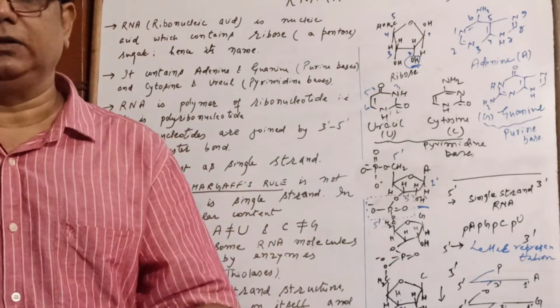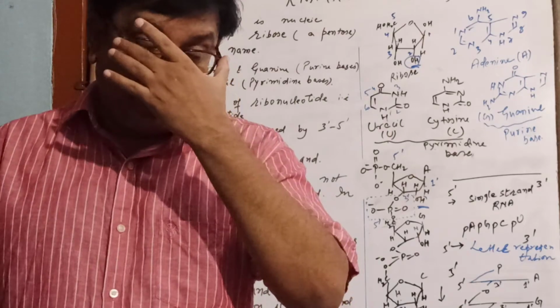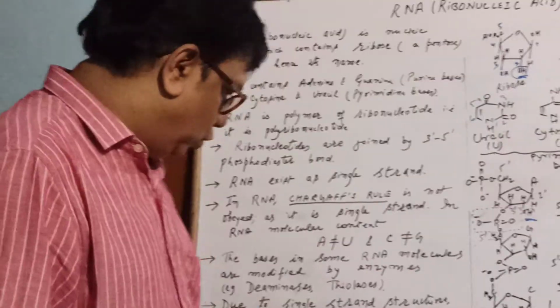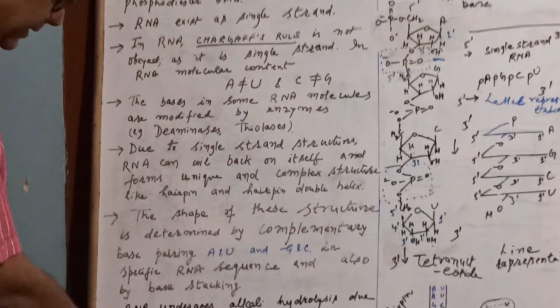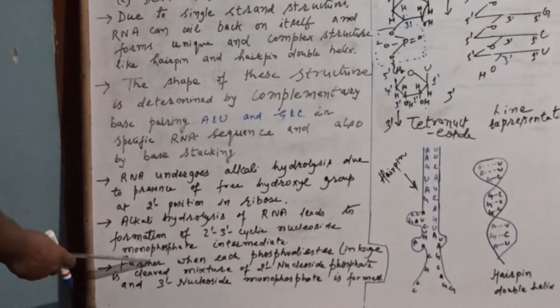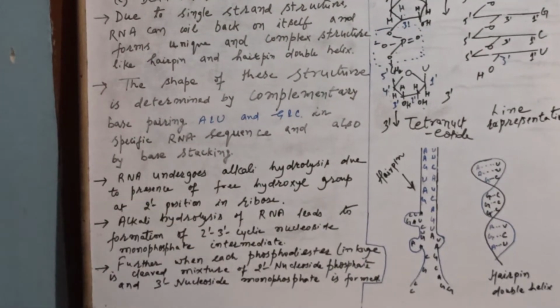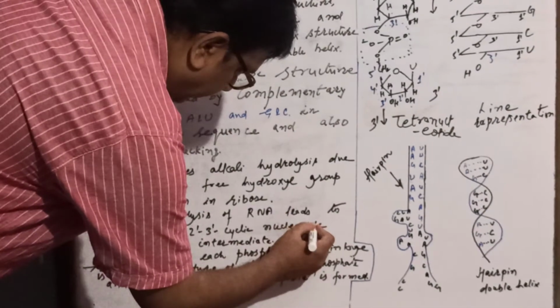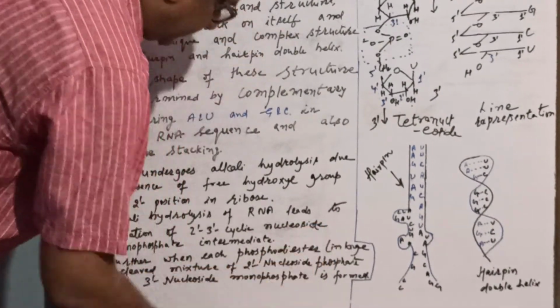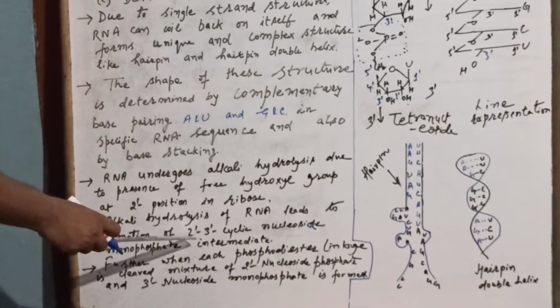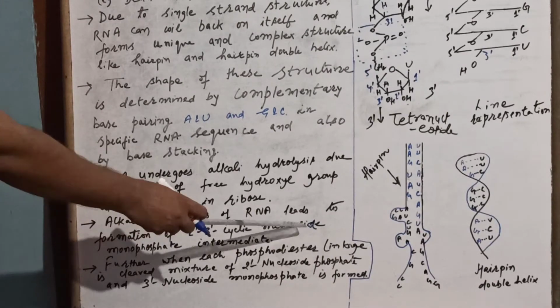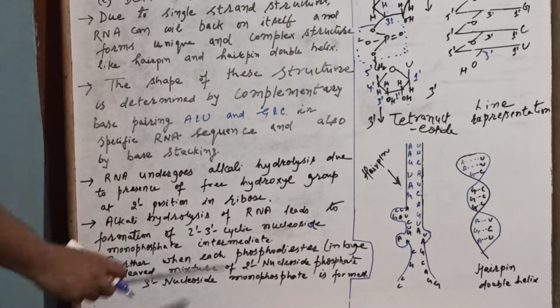So what is the result? The result is that first a 2', 3' cyclic nucleoside monophosphate intermediate is formed. We will give a structure in the next video if possible.